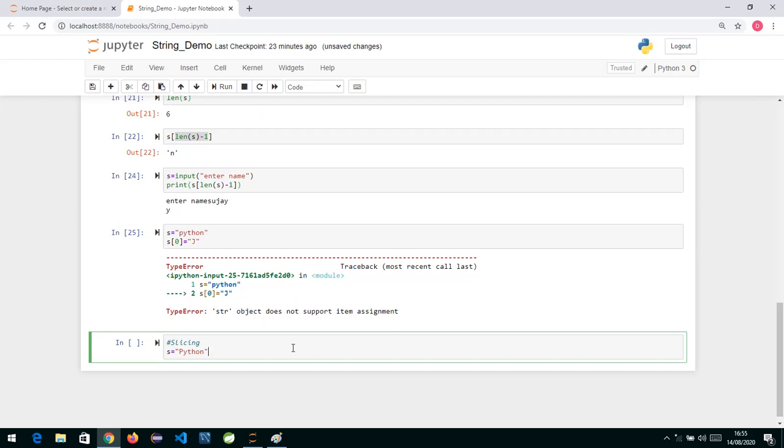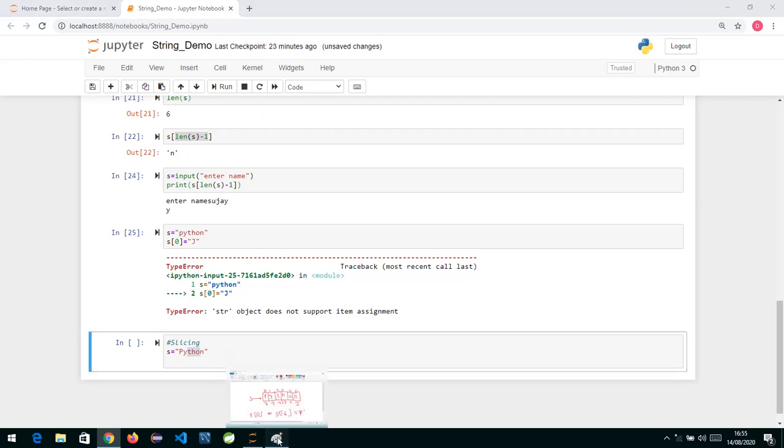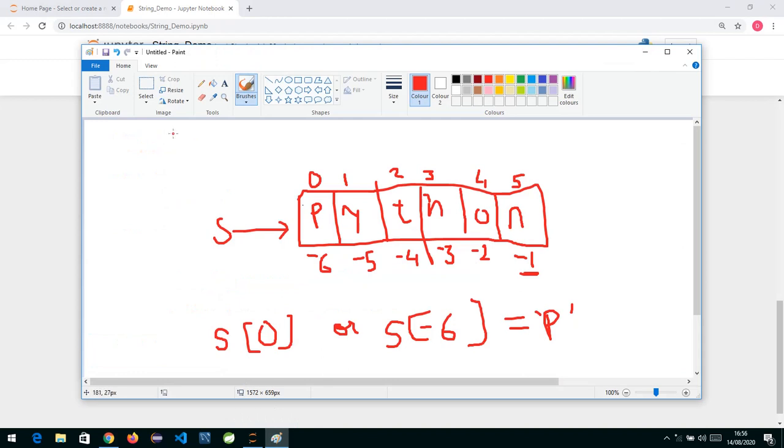But if I want to extract a substring, that is more than one character at a time, then we can go for slicing. How will slicing work here? Suppose I want to extract the characters t, h and o.